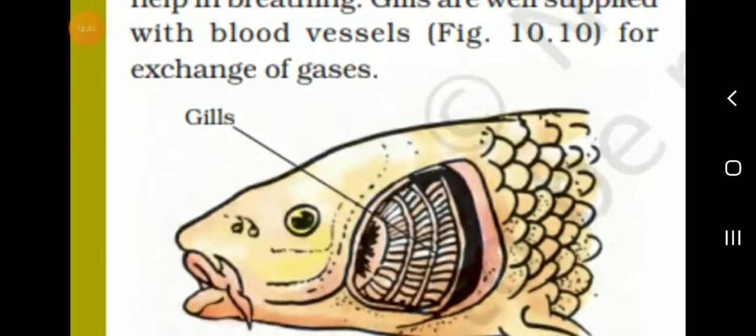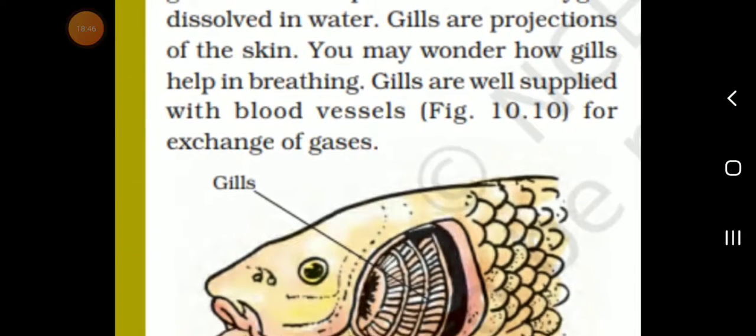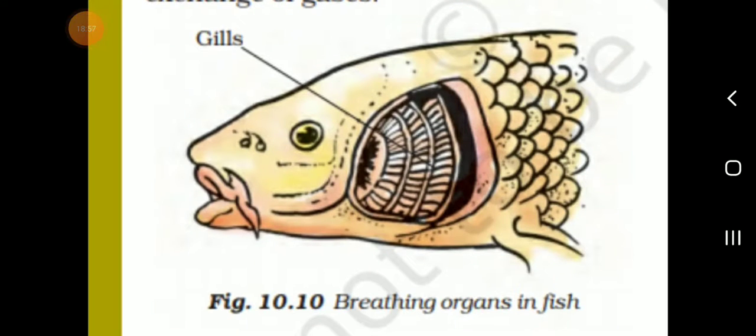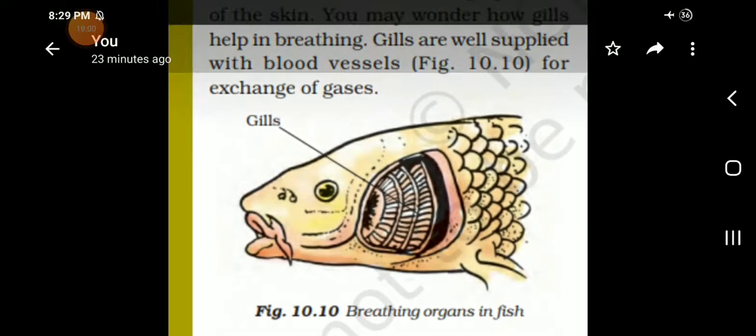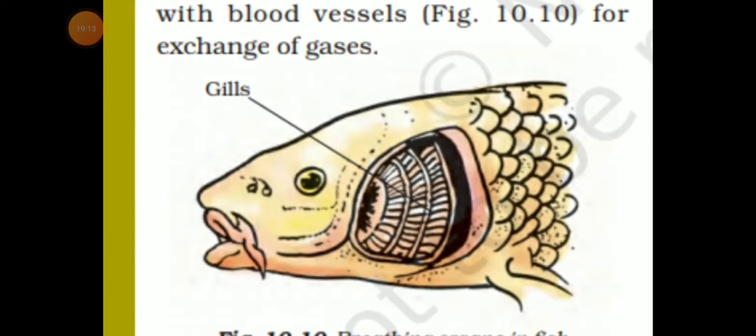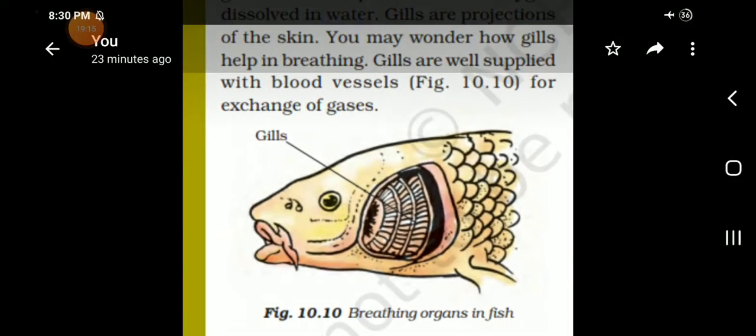Then next, gills. Gills are projections of the skin. Gills are well supplied with blood vessels for exchange of gases. Listen, the breathing organ of fish: gills. Insects' respiratory organ, trachea. The human respiratory organ, lungs. Earthworm's respiratory organ, the moist skin. Okay, what do you remember, students?